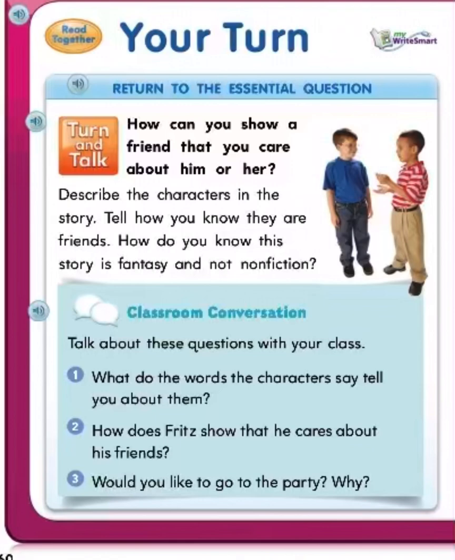Classroom conversation. Talk about these questions with your class. 1. What do the words the characters say tell you about them?